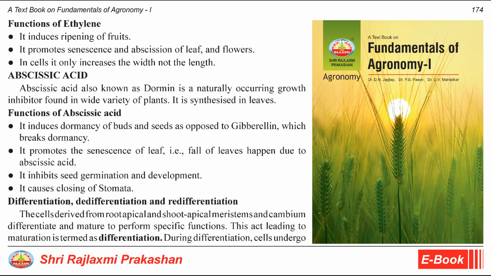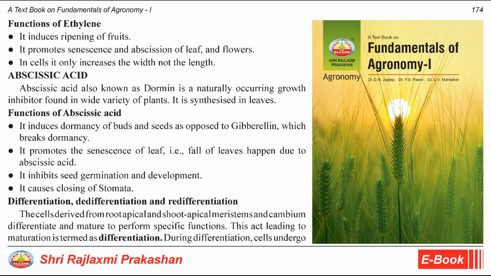Abscisic acid. Abscisic acid, also known as dormin, is a naturally occurring growth inhibitor found in a wide variety of plants. It is synthesized in leaves. Functions of abscisic acid. It induces dormancy of buds and seeds, as opposed to gibberellin, which breaks dormancy.